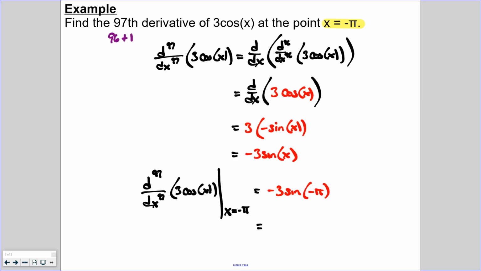And well, we know that sine of negative pi is going to be 0. And negative 3 times 0 is going to be 0. So therefore, our 97th derivative of 3 cosine of x at the point x equals negative pi is 0.